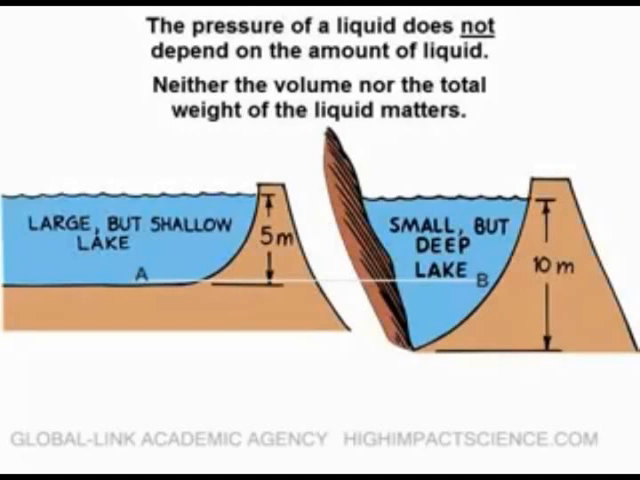So for a swimmer at a point A and B, pressure exerted by water on him or her is equal, irrespective of the fact that the water volume around A appears larger. Only the depth affects pressure, not volume.